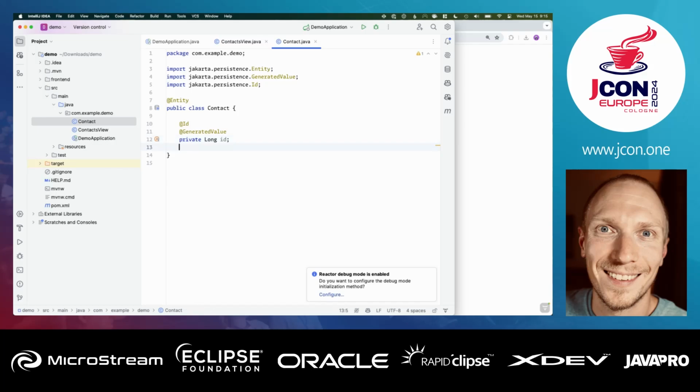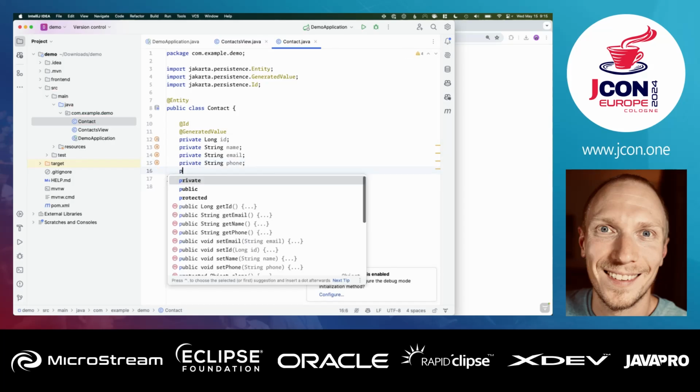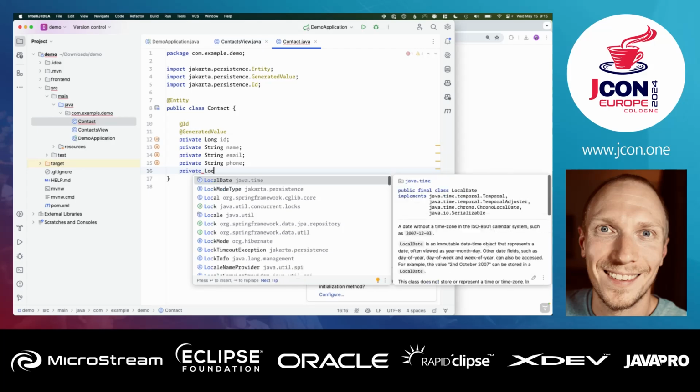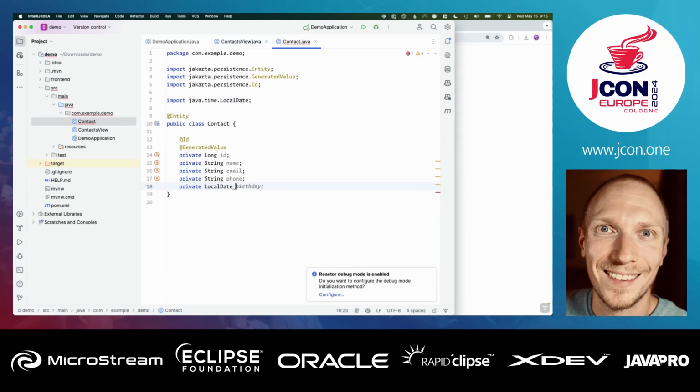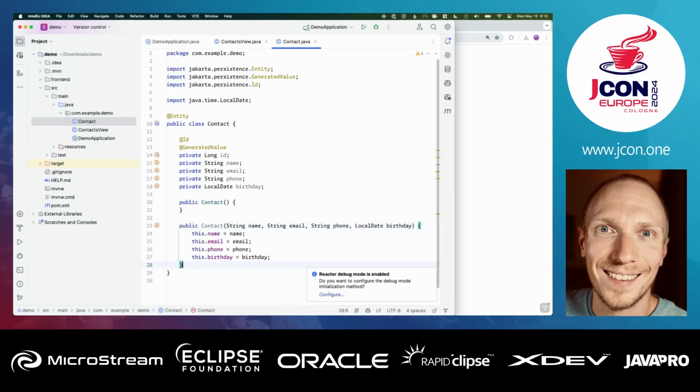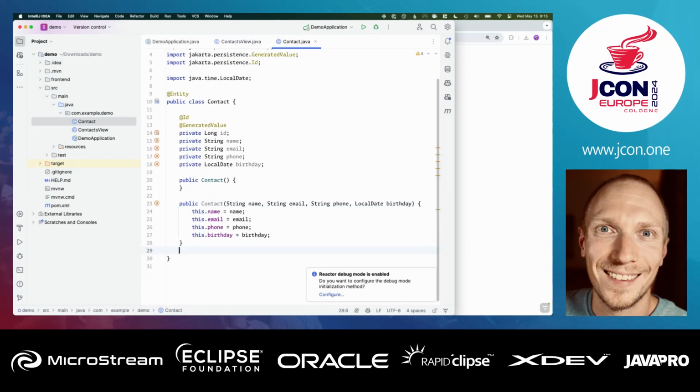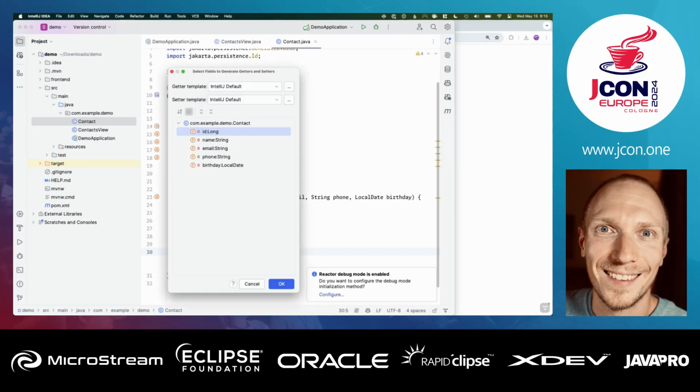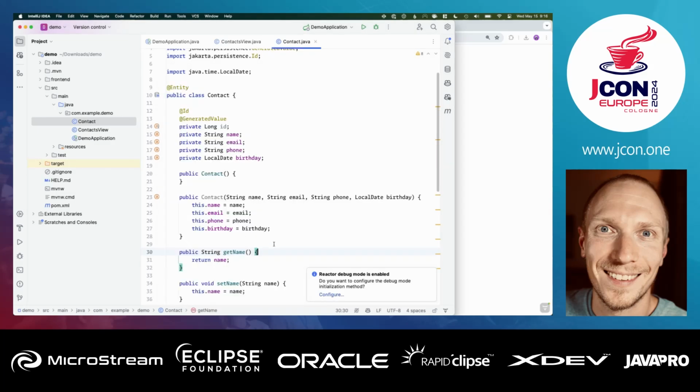I'm going to use Copilot here because I don't want you to have to watch me type all of this stuff. So we'll have a phone, and maybe we'll have a local date for birthday, like that. We'll have an empty constructor because that's what we need. Then we need one for all of those, and we're going to generate getters and setters for everything else that we need here. Good. So just a plain JPA entity, nothing too crazy there.